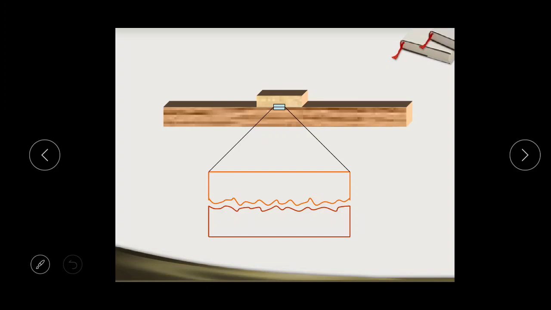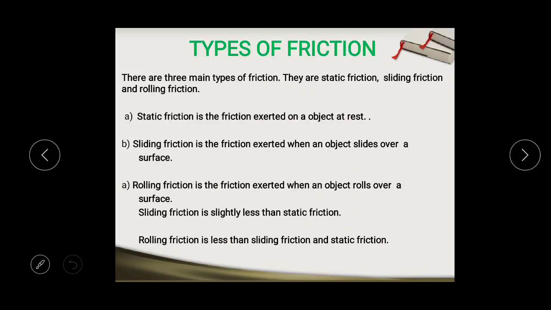Why? The reply is that whenever we have to start the cart, we have to overcome the irregularities, which requires more force, and once the object has started, then we have to apply little force in order to maintain the motion. This is a very important question.